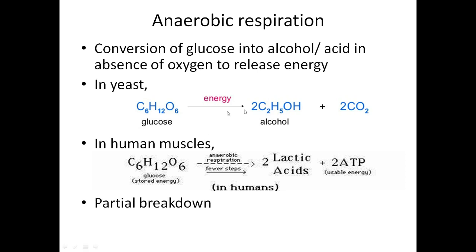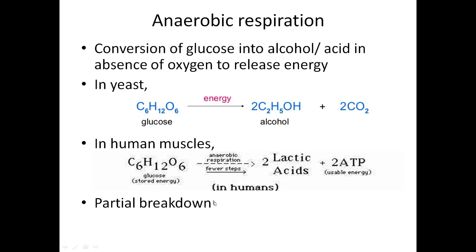I told you that energy is stored in the form of ATP. But in an emergency, if you are doing vigorous exercise, or climbing a tree or a staircase, we need more energy. If we do more work, we need more energy.